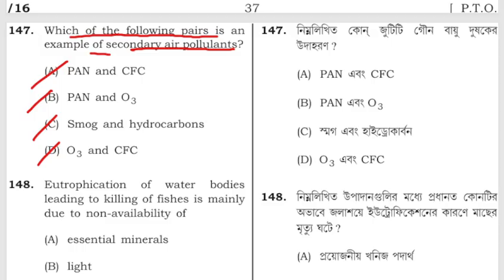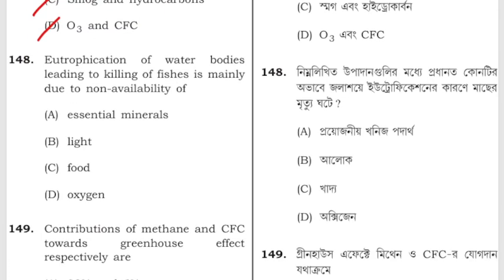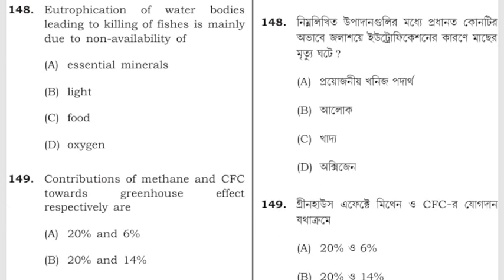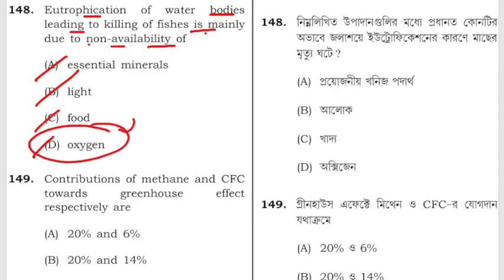The correct answer is PAN and O3. Eutrophication of water bodies leading to killing fishes is mainly due to non-availability of essential minerals, light, food or oxygen. It is basically due to the non-availability of oxygen, O2.